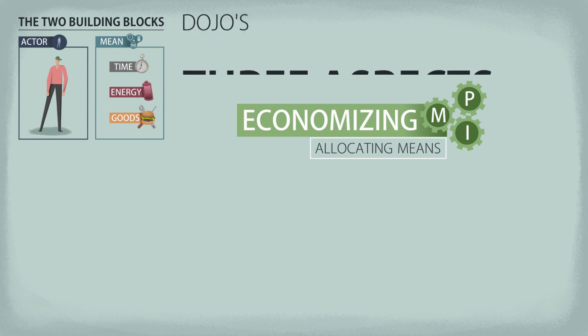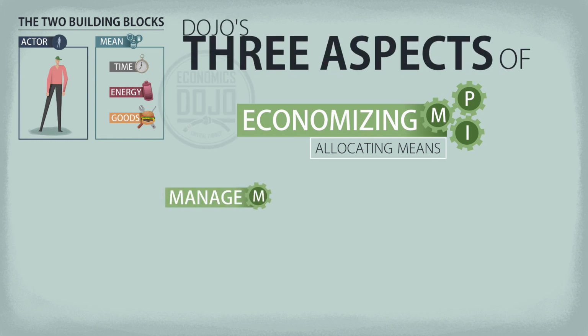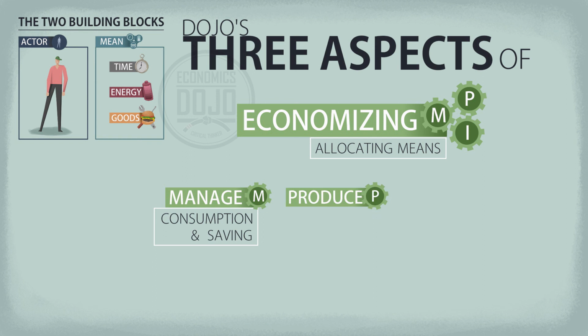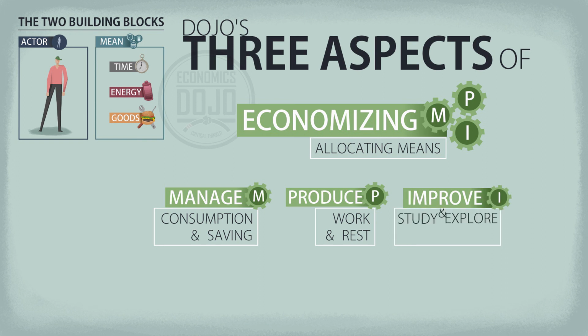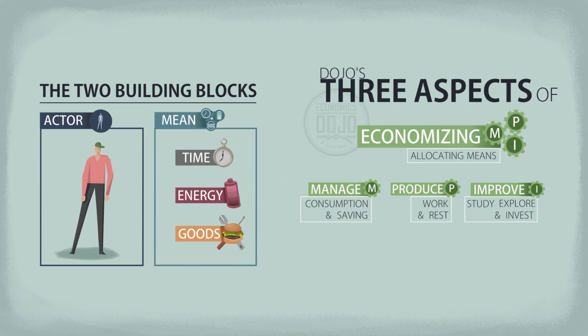And it's about three things. Making sure we use what we have best. This is consumption and saving, and we call it managing our current means. The second is producing, and it's basically about working and resting. And the third is improving, which is studying, exploring, and investing into production goods. This is what we do when we allocate our means. And this is all you need to know to have a very strong grasp of what economizing is.